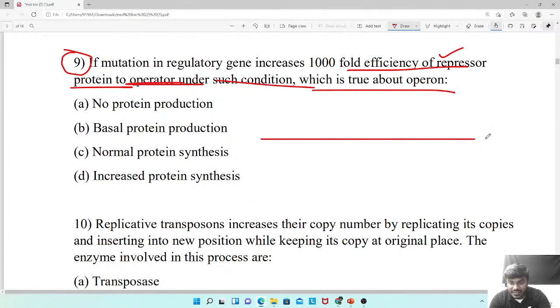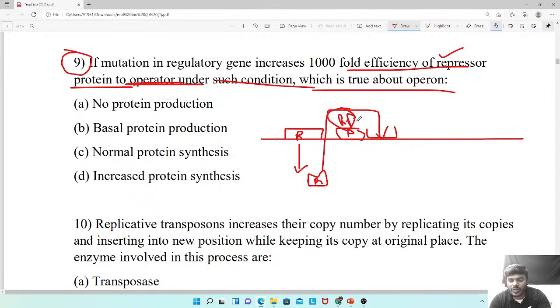Good, good. Friends, see, all of you try to understand. This is the regulatory gene, which is going to synthesize the repressor. Now, where will this particular repressor come and attach? We all know that the repressor will come and attach to the operator. Now, if the repressor comes and attaches to the operator, RNA polymerase will come and attach at the promoter. But do you think RNA polymerase can cross the operator? No, it never happens. If the RNA polymerase enzyme never crosses the operator, undoubtedly there is no protein synthesis.